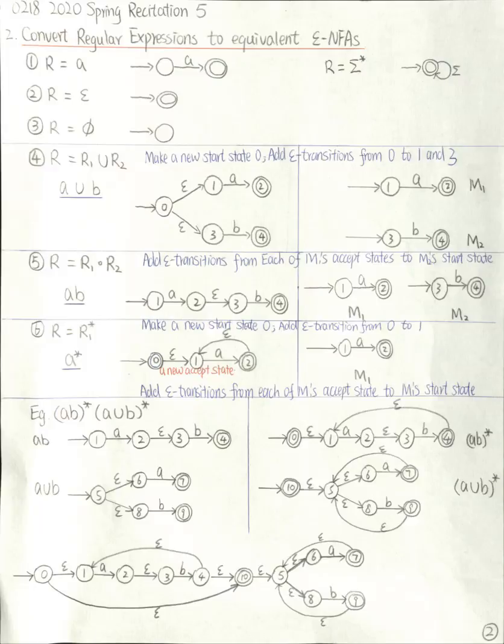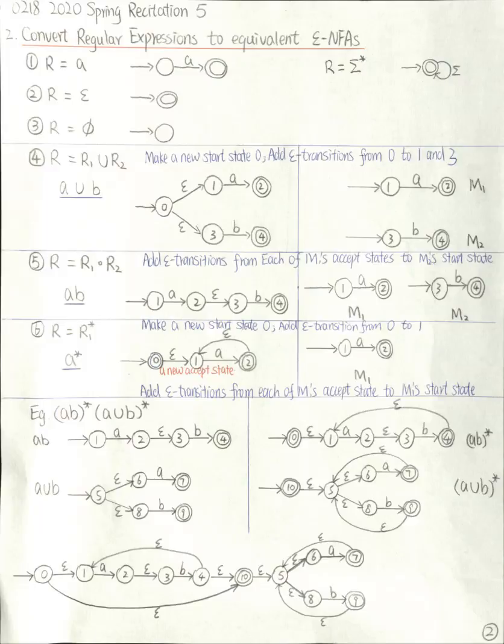If my regular expression is a Kleene star of some other regular expression R1, for example, A star, to make an equivalent NFA for this A star, we start with the machine M1, which is equivalent to the regular expression A. Then we add epsilon transitions from each accept state to the start state of this M1.